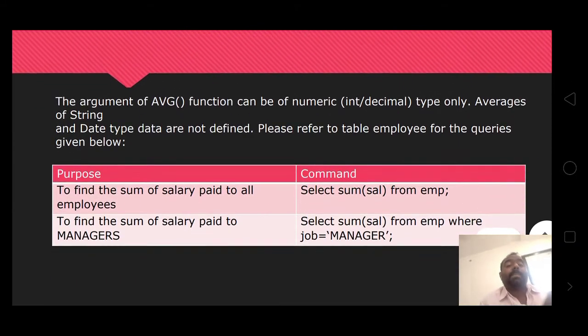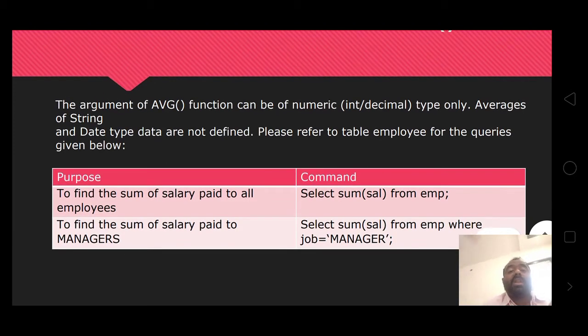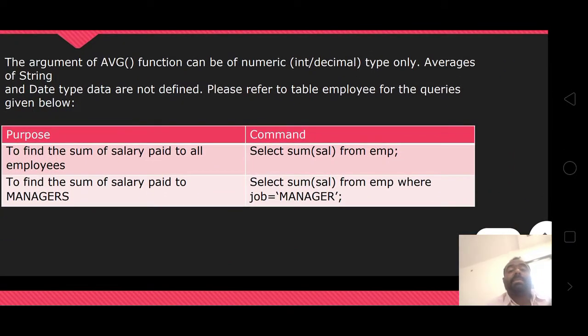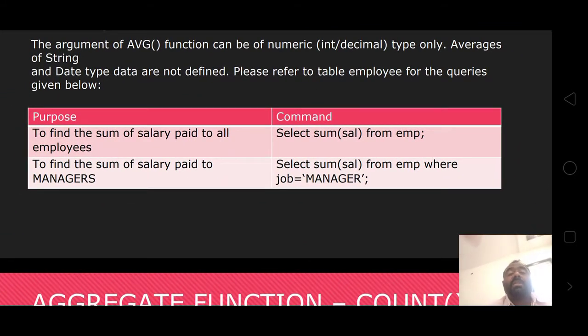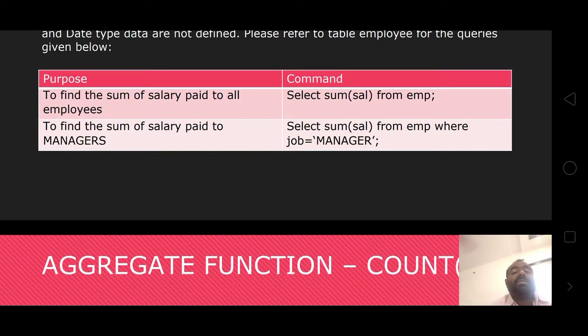Aggregate function sum, already discussed. Here, for the sum aggregate function, the data types are defined. Please refer to the table employee for the queries given below. To find the sum of the salary paid to all employees, select sum salary from employee. To find the sum of the salary paid to managers, select sum salary from employee where job is equal to manager.